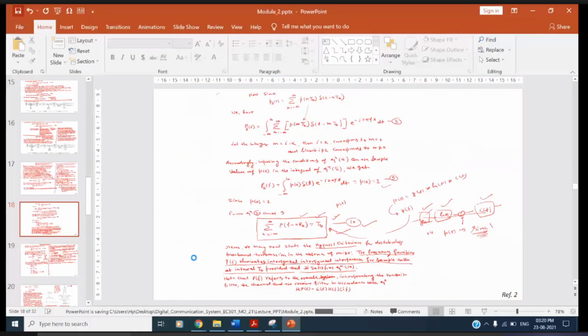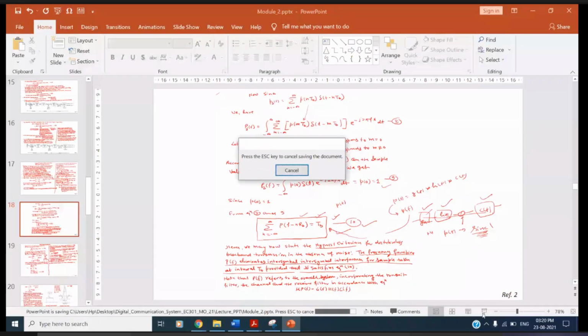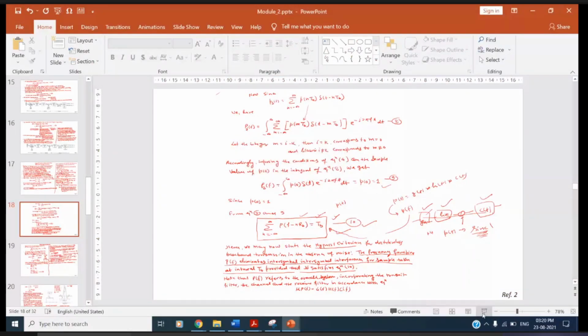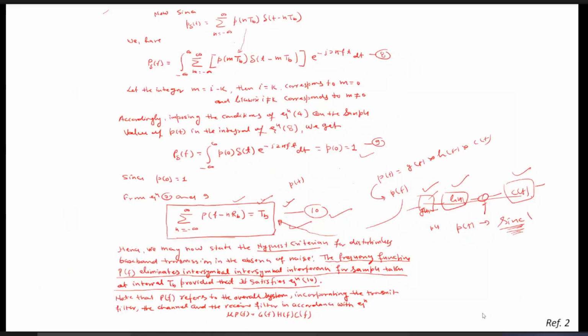Meanwhile, suppose you miss some things in between the lectures because of a network issue or any other issue. You may refer to the Simon Haykin book. It is very nicely given in that book.